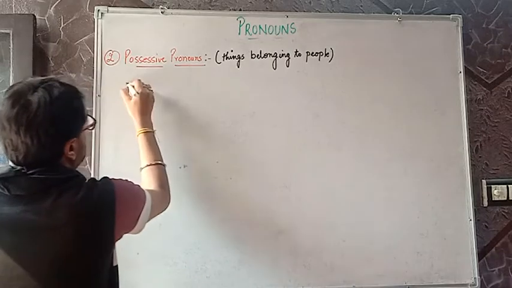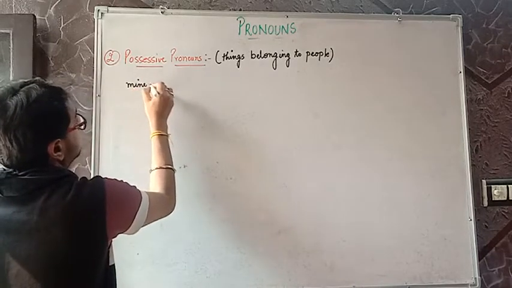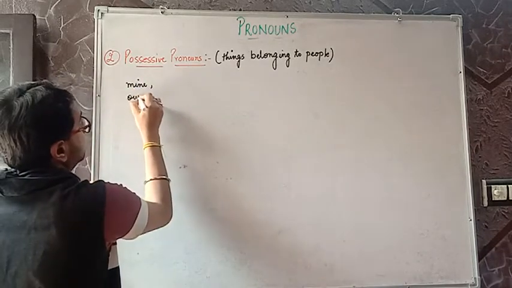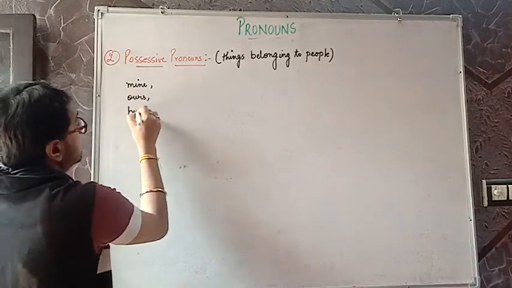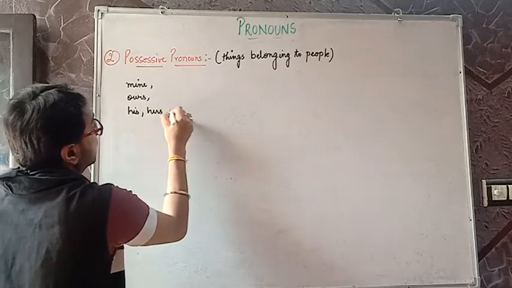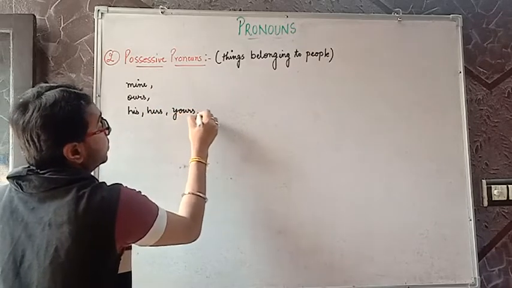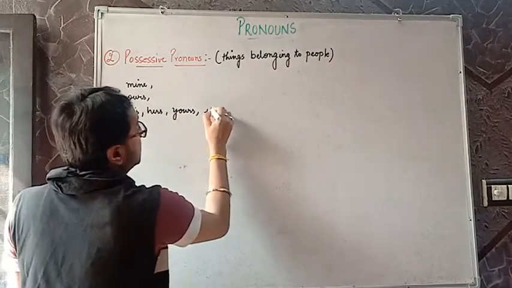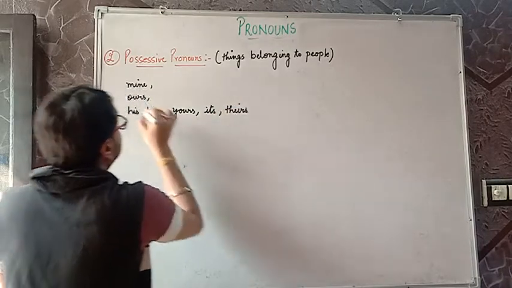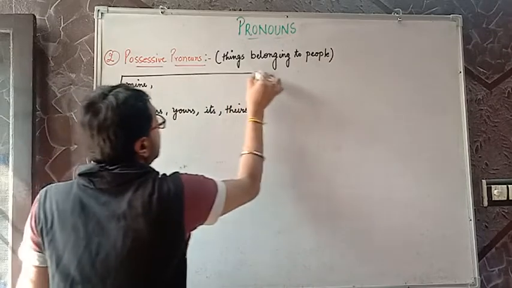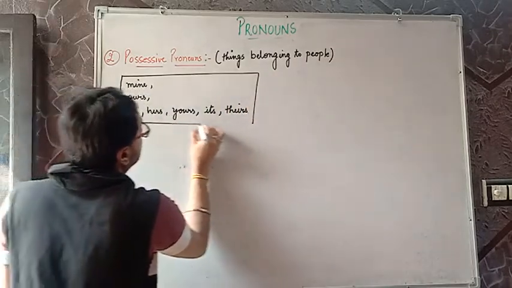I think you would have seen mine, ours. What else have we used? His, hers, yours. Clear? Its, theirs. So these are the possessive pronouns used in the sentence.